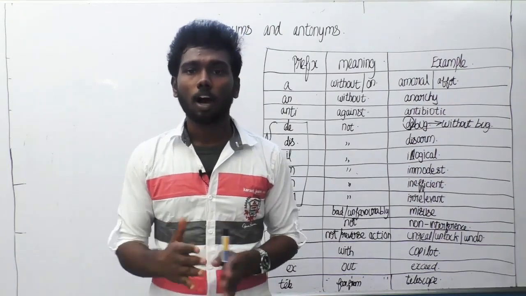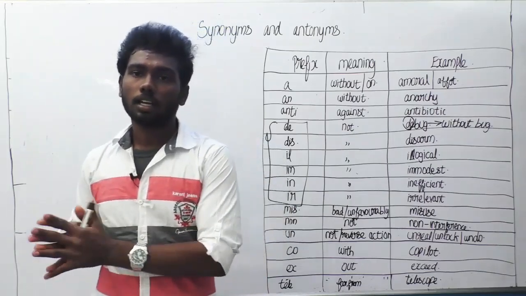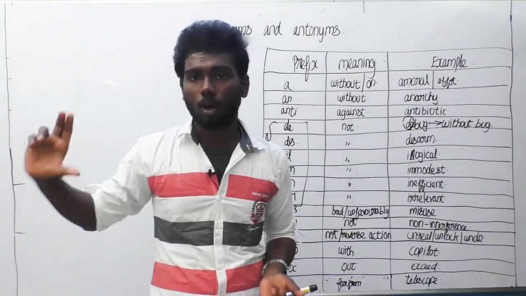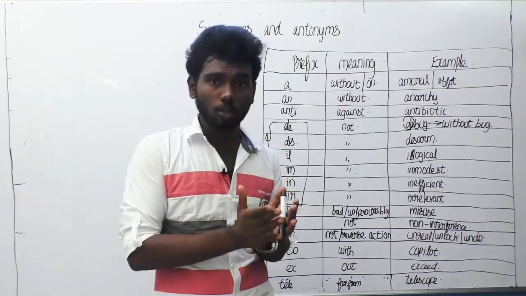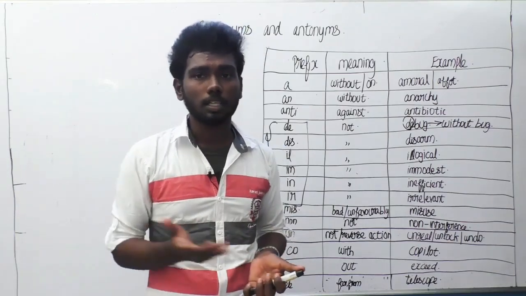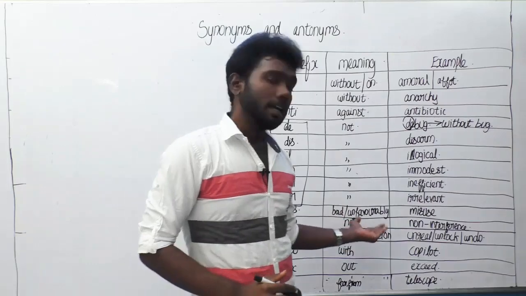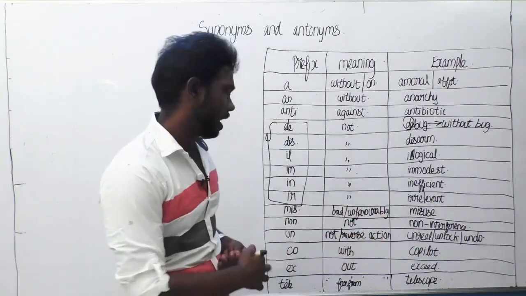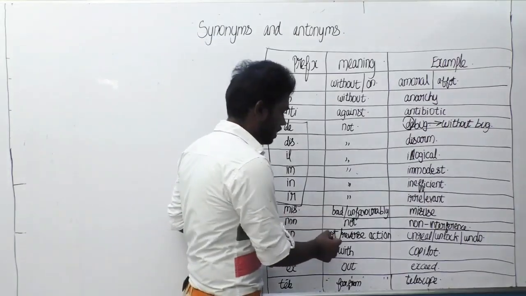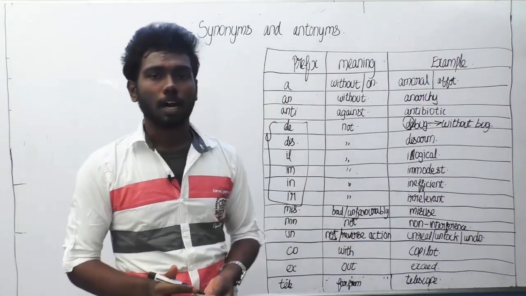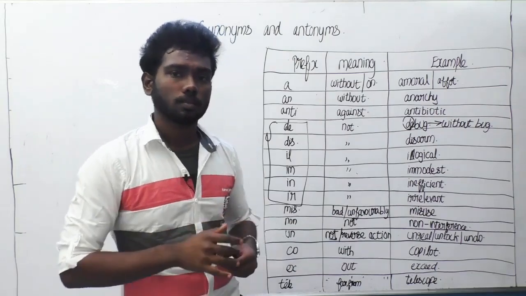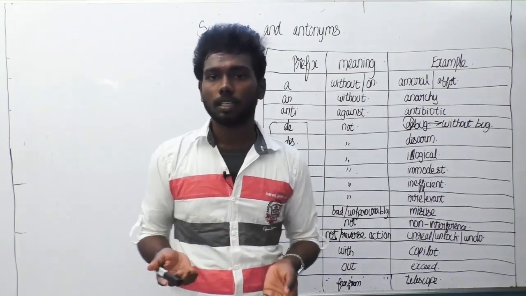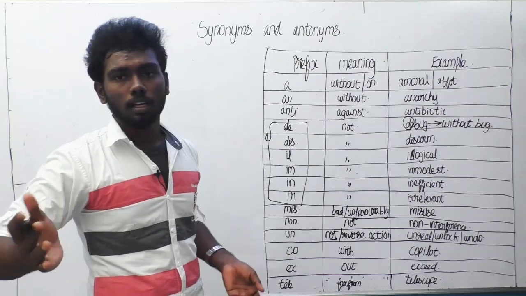An action done opposite to the original action. Like unlock: the door is already locked, so you have to unlock the door, which is obviously a reverse action. Unreal means it is not real. So unreal is an example for the first meaning, not, and for reverse action, unlock and undo are the examples. Like in a computer we use Ctrl Z for undo, doing the reverse thing.